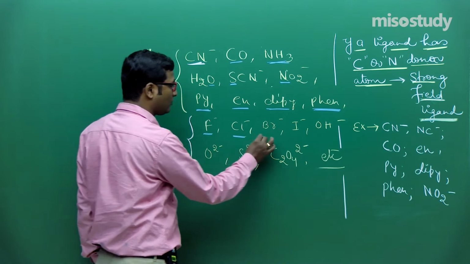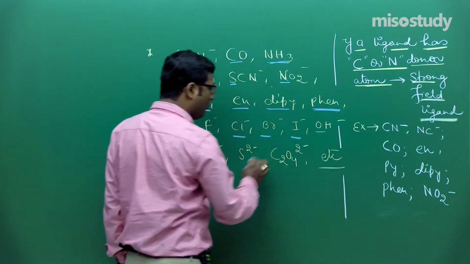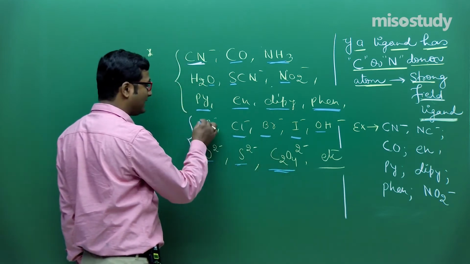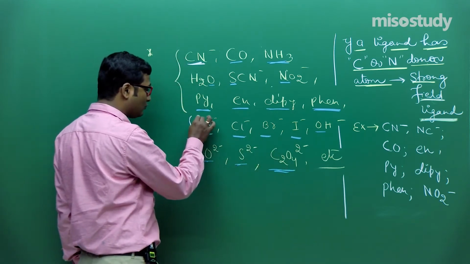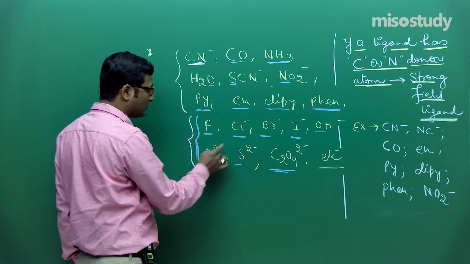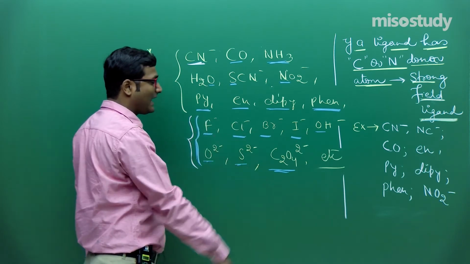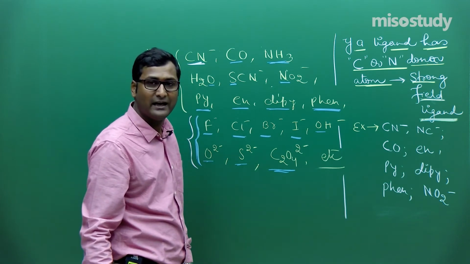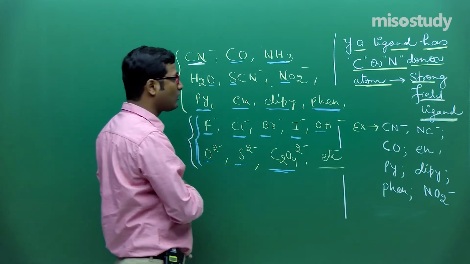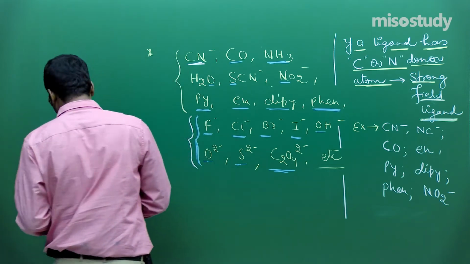But with fluorine, chlorine, bromine, iodine, OH, O2 minus, S2 minus, C2O4 2 minus, there is no carbon or nitrogen donor atom, so they are considered weak field ligands. This is a simple method to find out which one is a strong field ligand and which one is a weak field ligand.